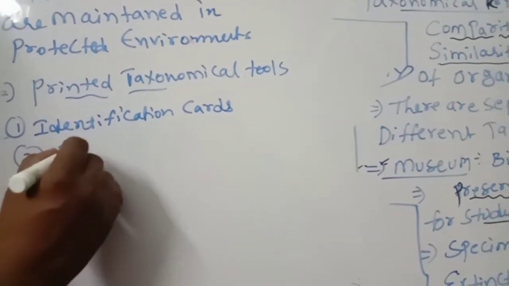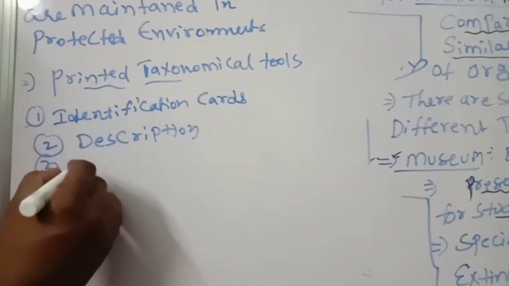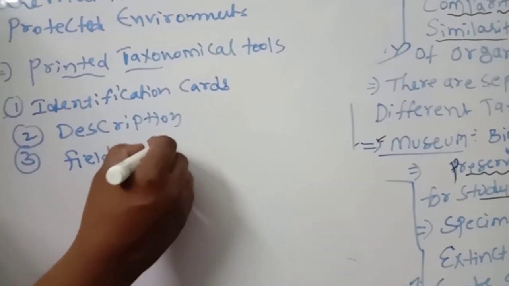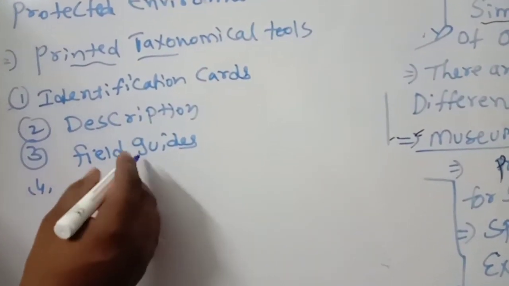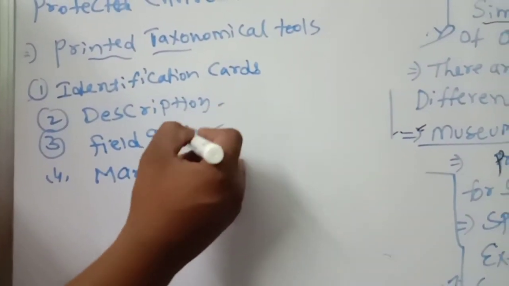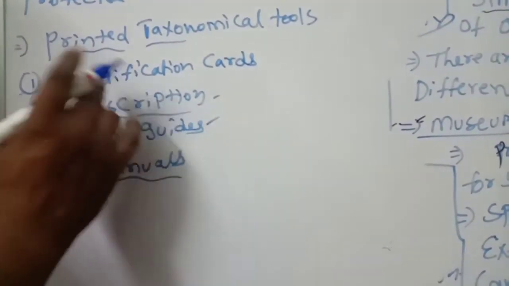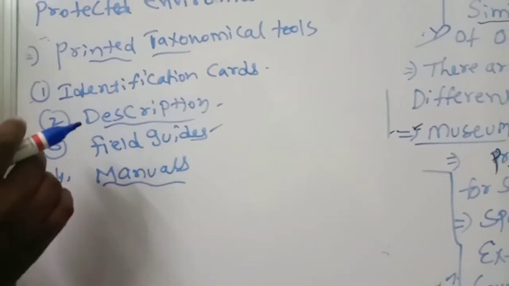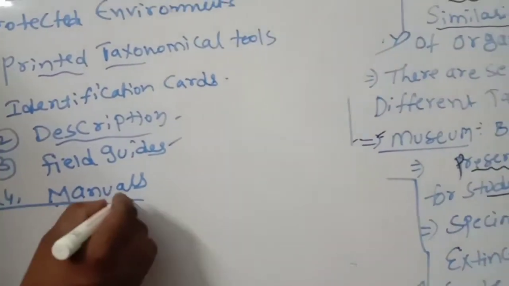Next one, description, we will study about that one, we will keep it there. And the next one, field guides. So these are helpful for explanation about that one, and guides and also manuals. So these all are printed forms. Some guides are there and field guides, some manuals are there, some descriptions are there. These all are helpful for what? Identification cards are there. These all are what you call printed taxonomical tools.